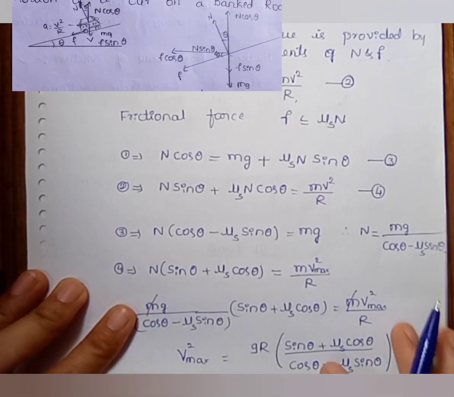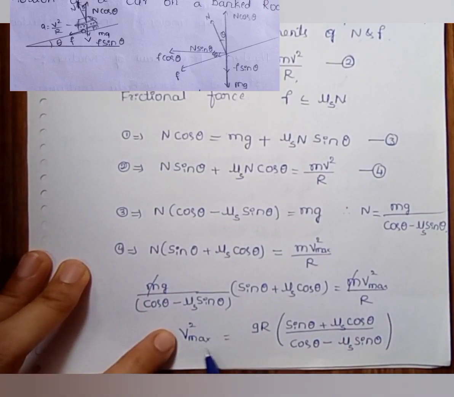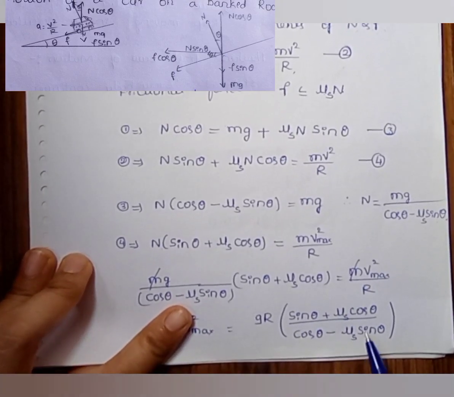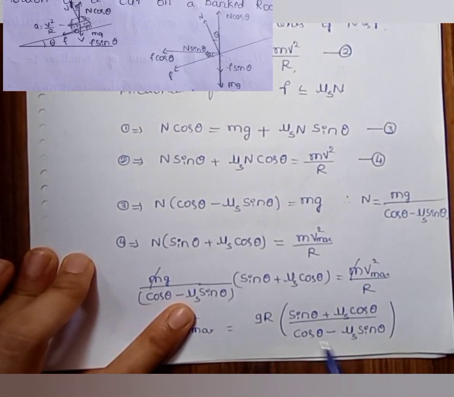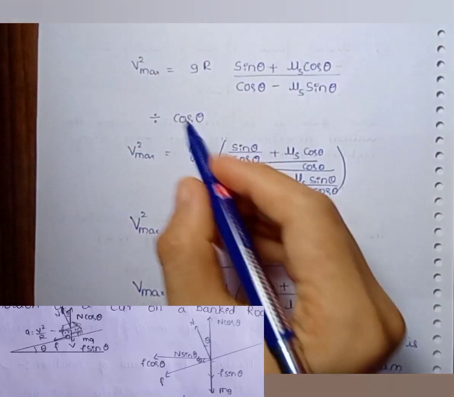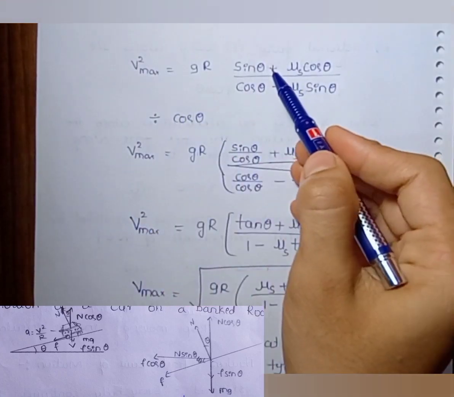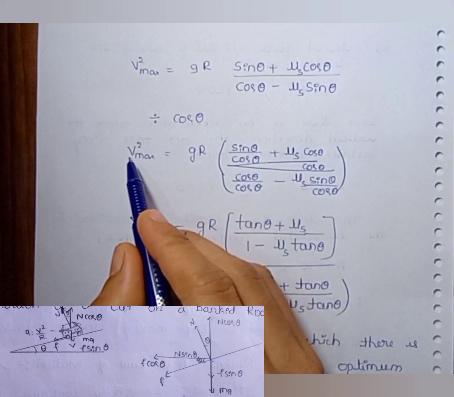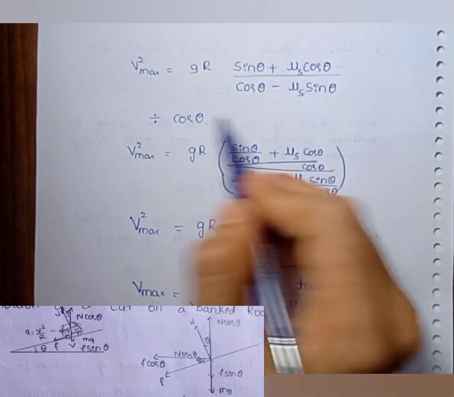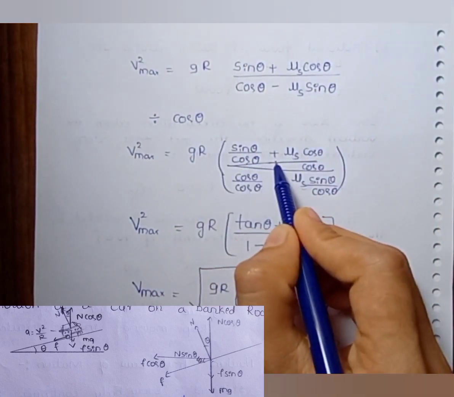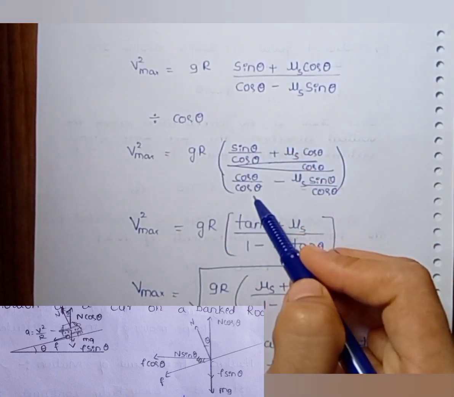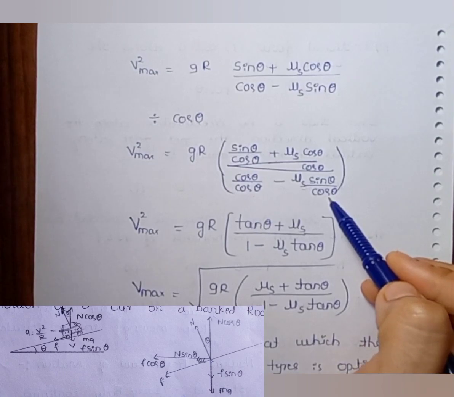Here m gets cancelled, and finally we get v max square is equal to g r into sin theta plus mu_s cos theta divided by cos theta minus mu_s into sin theta. That is, by dividing cos theta in the numerator and denominator, we get v max square is equal to g into r, sin theta by cos theta plus mu_s into cos theta by cos theta, all divided by cos theta by cos theta minus mu_s into sin theta by cos theta.